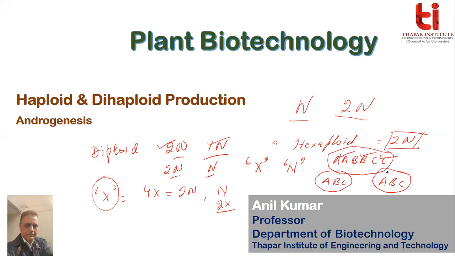Is that clear now, the concept of the difference between x, n and 2n? Hello, students? Any doubt about it? Some of you already know it, I know. But any doubt for the others? What is x, n and 2n? Is that clear?